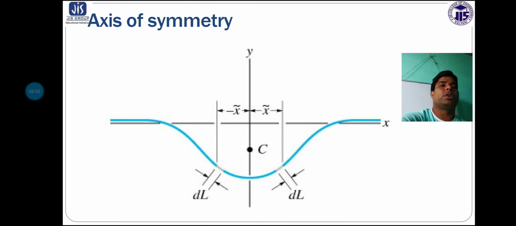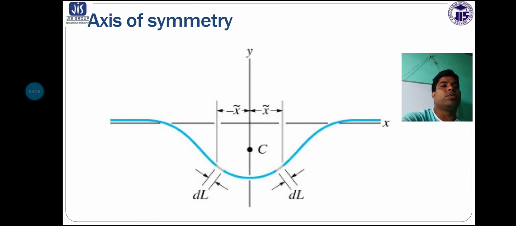Symmetrical means if I consider one figure, and if this figure is geometrically divided into two equal halves, then in that situation we can say that this figure is a symmetrical figure. Am I clear? I think most of the students have not understood this symmetry, axis of symmetry. So axis of symmetry means symmetrical.